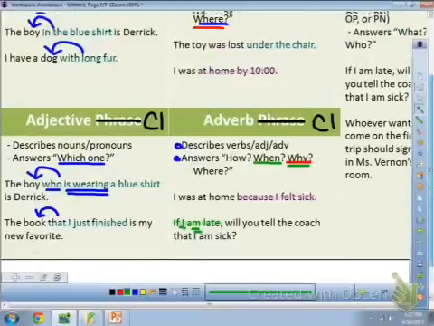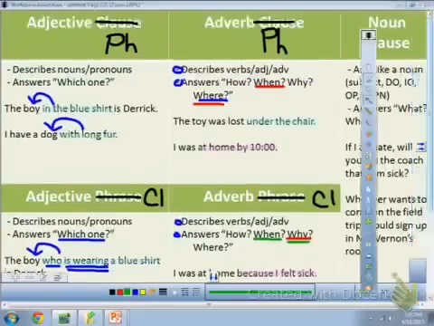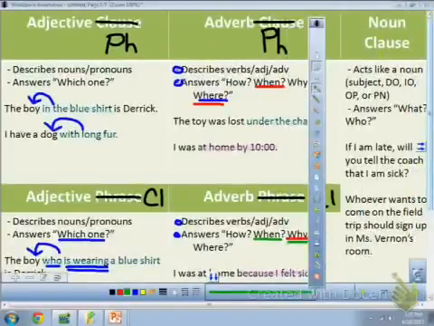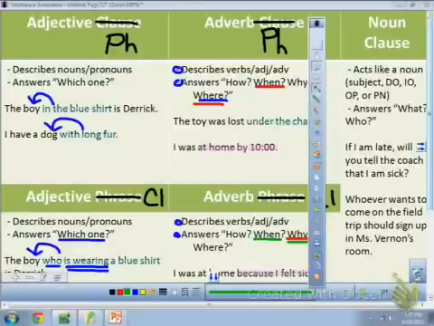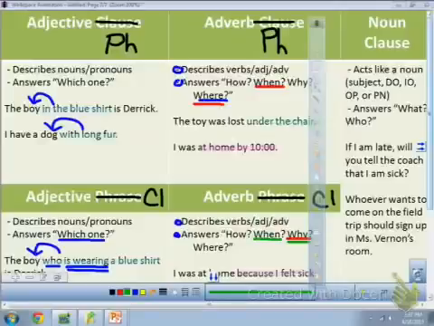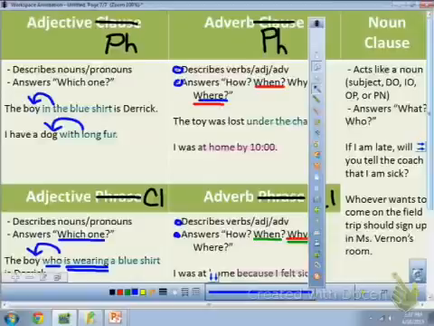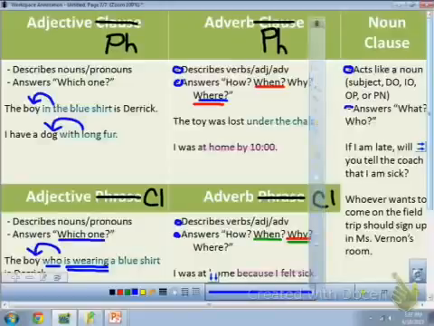Moving up then to nouns. Noun phrases are not something we're going to look at. We're looking at noun clauses. Noun clauses are things that act like nouns, meaning that in a sentence they're going to be subjects, direct objects, indirect objects, objects of the preposition, or predicate nouns, and they answer either what or who.